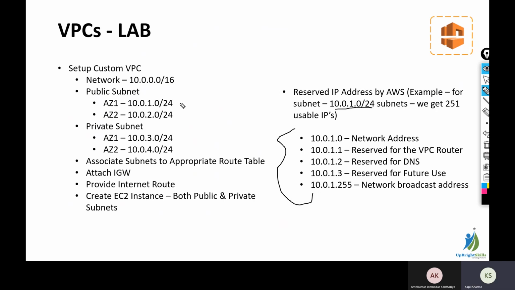So in a /24 subnet, we should be getting 256 IP addresses, right? But instead of that, we will be getting 251 IP addresses as usable IPs.